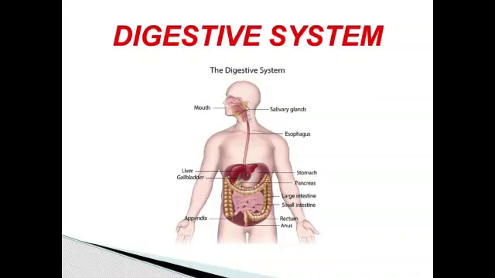The process of conversion of complex food molecules into simpler molecules is called digestion. The digestive system is divided into two: one is the digestive tract and the second is the digestive gland. First, the digestive tract extends from the mouth to the anus. The length of the digestive tract is 6 to 9 meters.